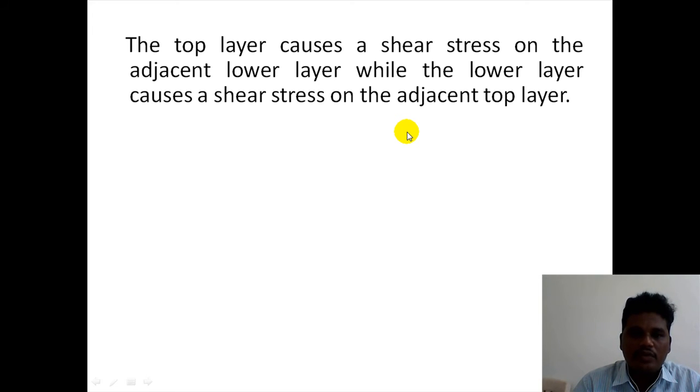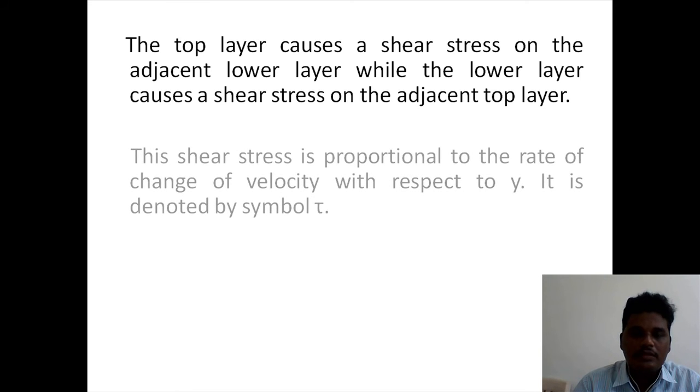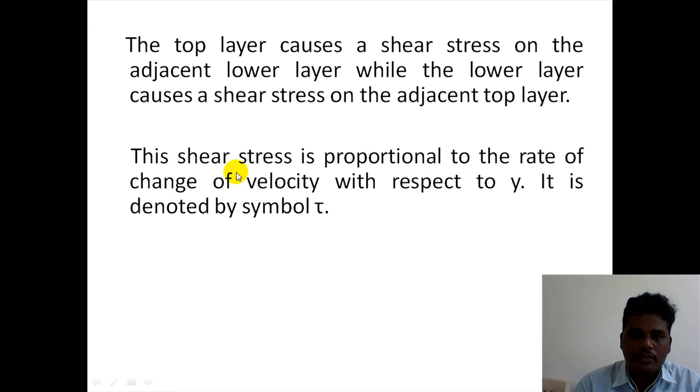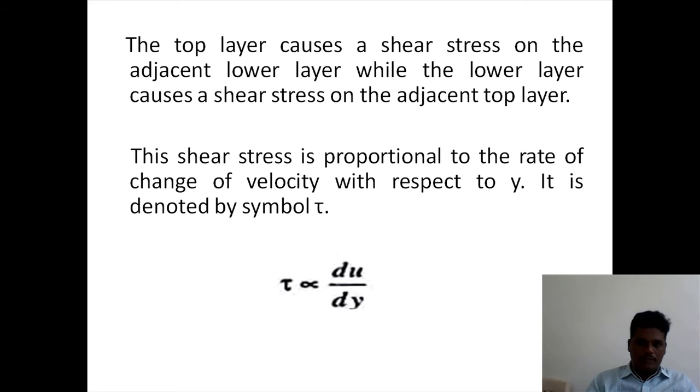Now this shear stress is directly proportional to the rate of change of velocity with respect to distance y, and is denoted by the symbol tau. Tau is directly proportional to du by dy. Du is the change in velocity, dy is the change in displacement. Now tau is equal to mu into du by dy,